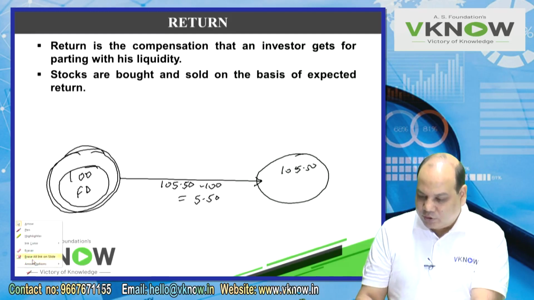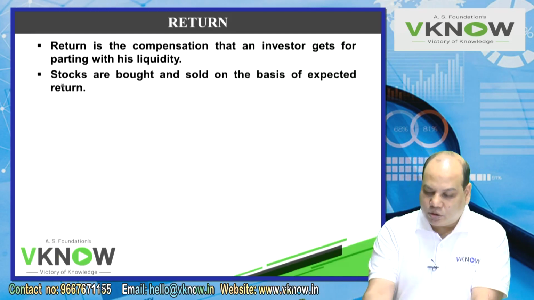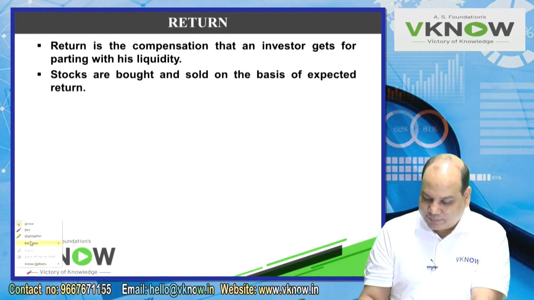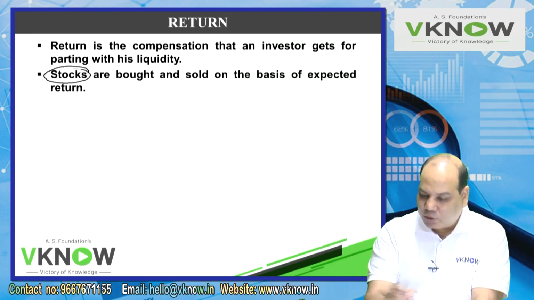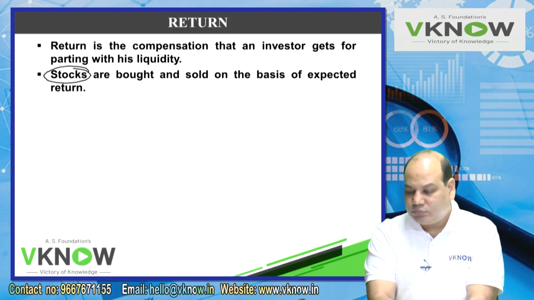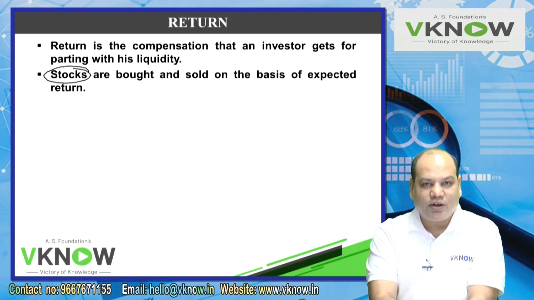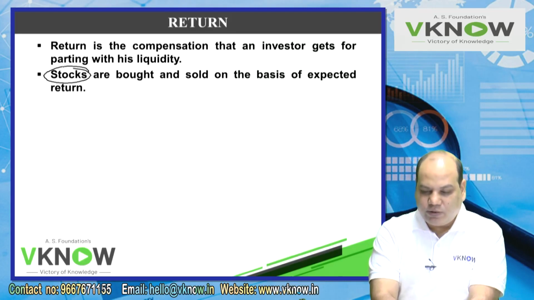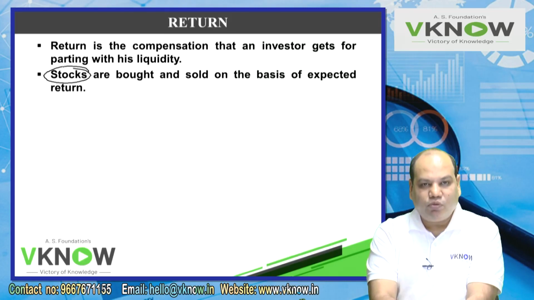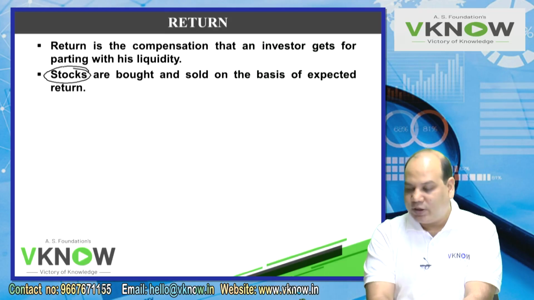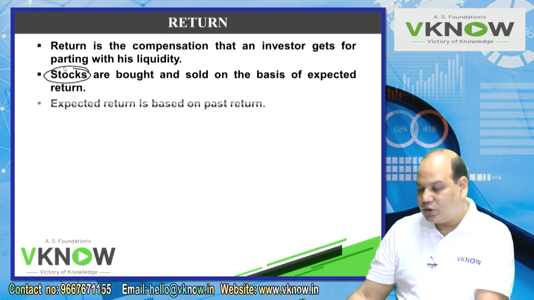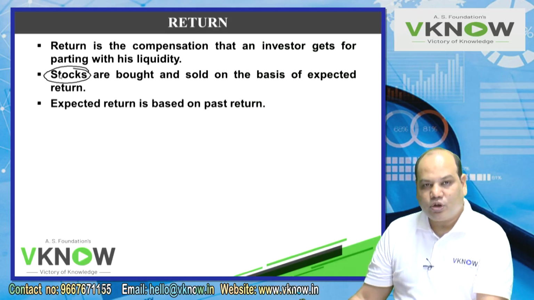In this chapter, we are going to talk more about stocks and shares. Shares are bought and sold on the basis of expected return. Why do we buy shares? Because we have an expectation. We want to earn a certain rate of return. An expected return is based on past return.